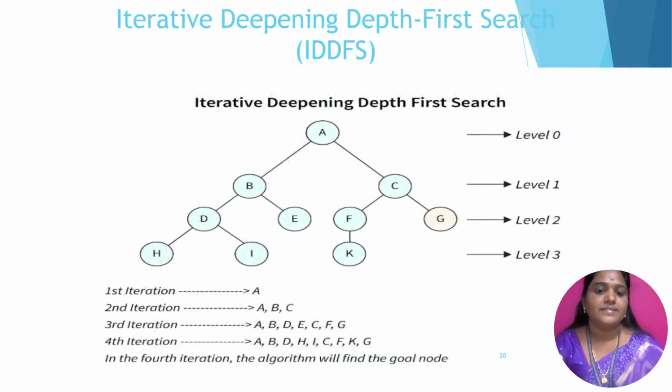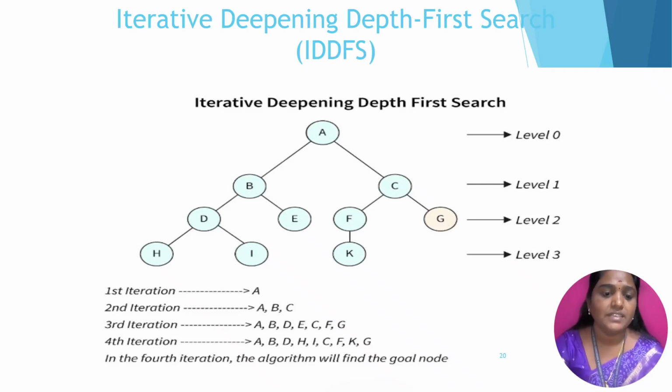Then tree traversal. In this case, each and every level of the node has to be fixed. For the first iteration, it has to visit the root node, which is represented as A. The second iteration, the tree traversal goes from A to B or A to C, that is level 1. After the third iteration, A to B to D and then E to C and then F to G, that is the third iteration.